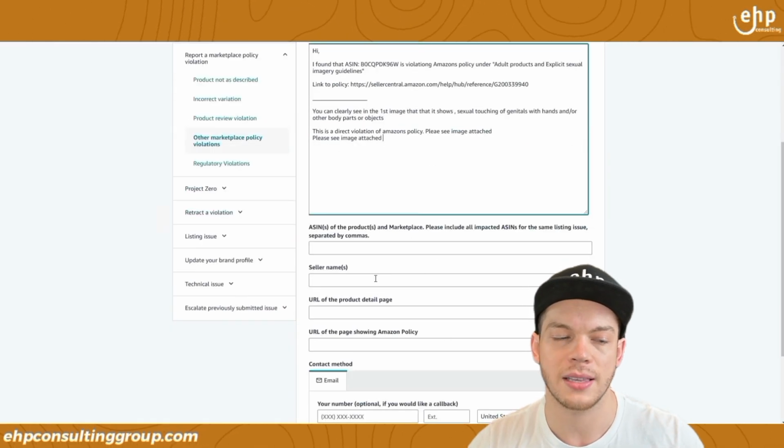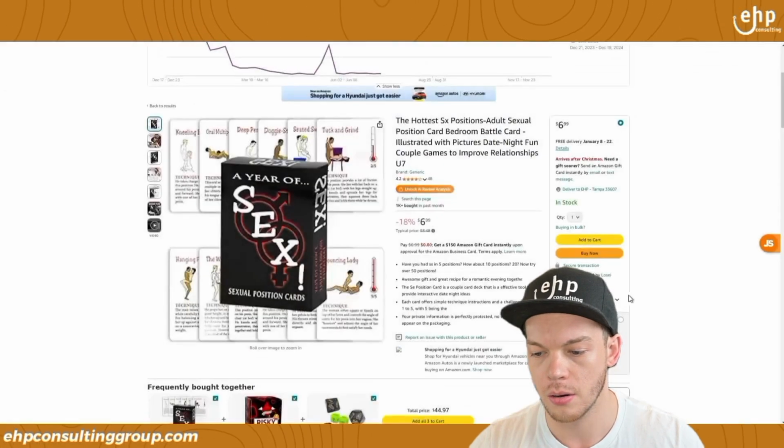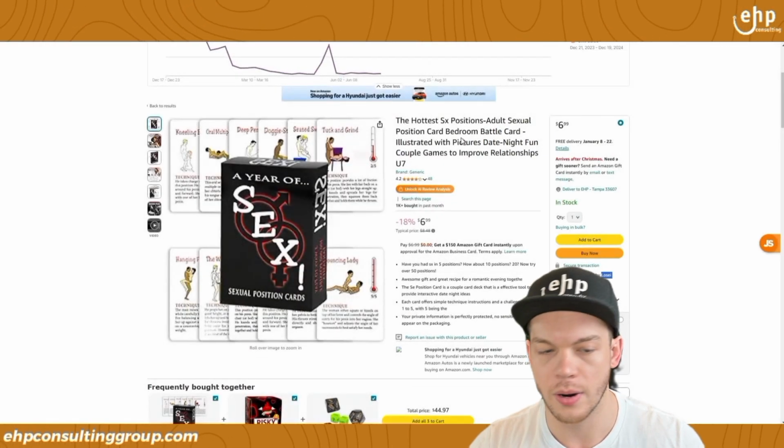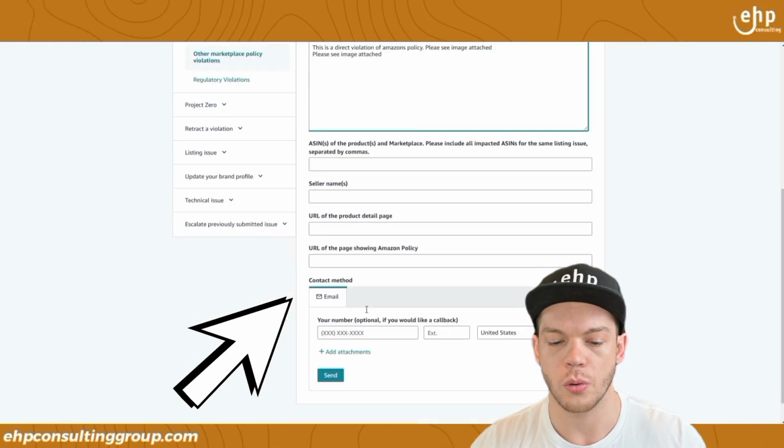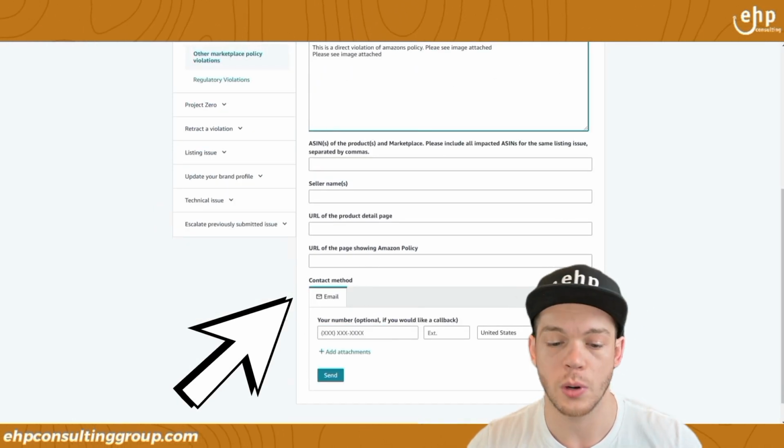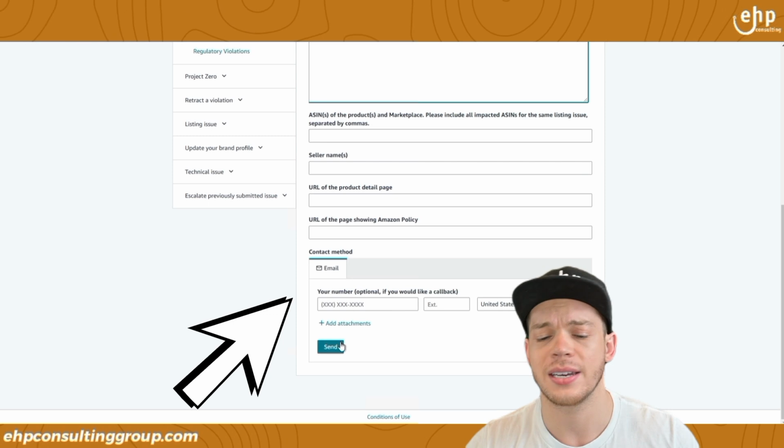They're going to put the ASIN, the seller name. The seller name is right here, Lazy Direct. Put that in there, and then put the URL. Put the URL of the page showing the Amazon policy, which we already have. Put those attachments in and send it.